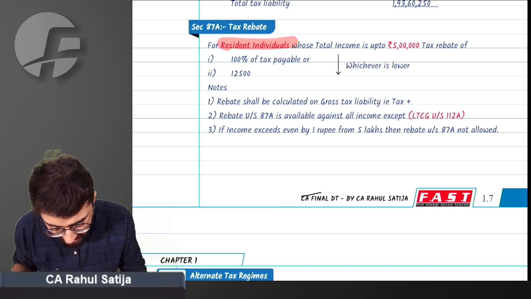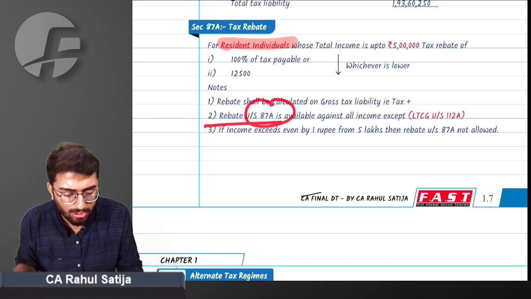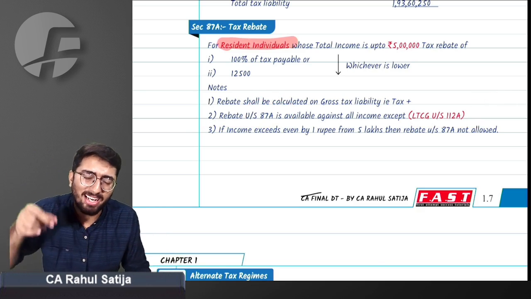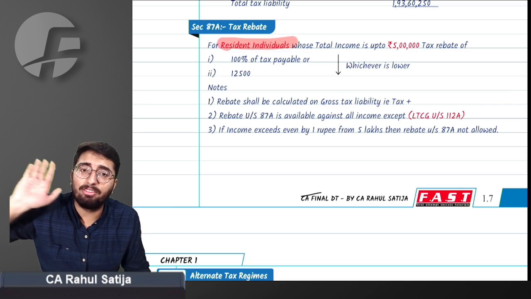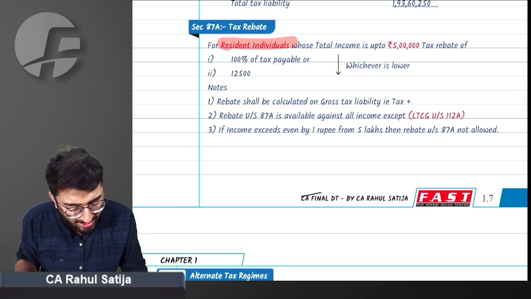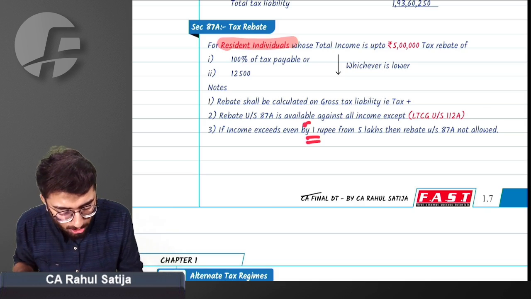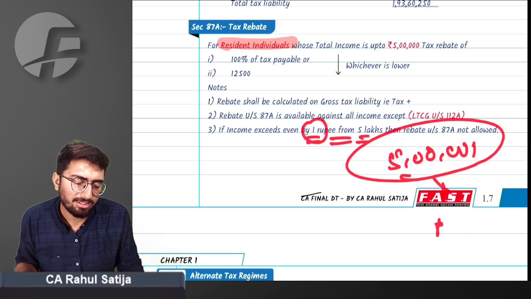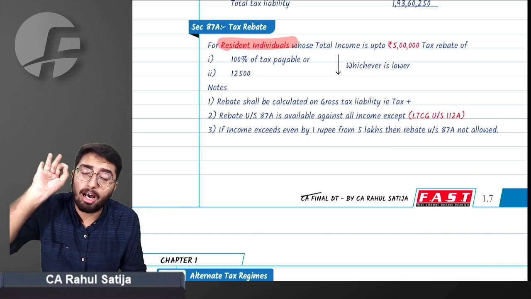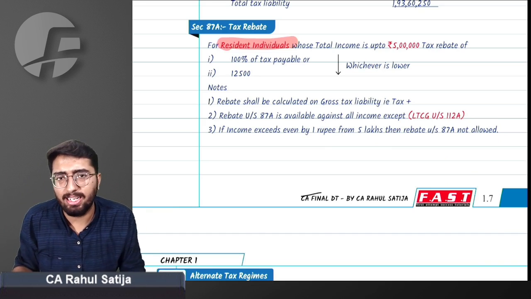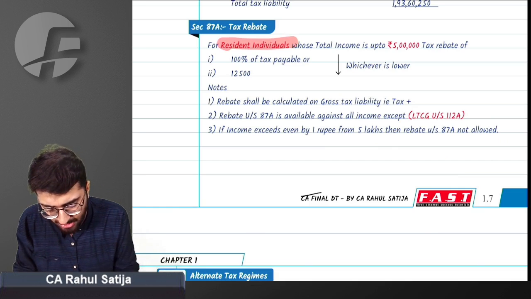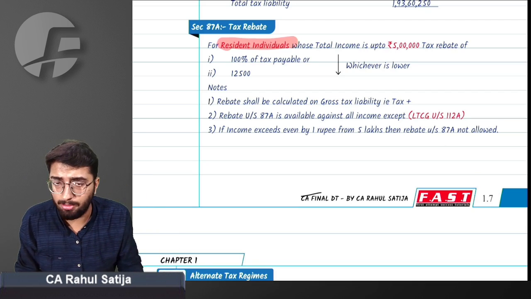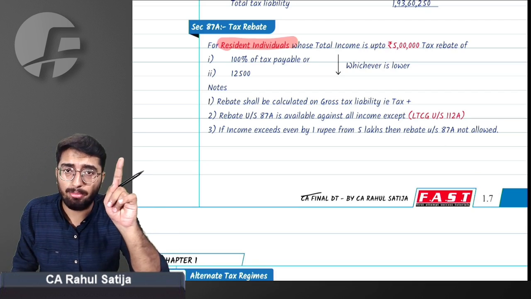Now, two things to be taken care of. This rebate is not available for income tax under section 112A. Any capital gain arising on account of 112A will not receive any rebate. Second thing, if income exceeds even by 1 rupee, like we have income of 5,00,001, no rebate is available. Only on income up to 5 lakh rupees are you entitled to rebate. And last thing, rebate is calculated on gross tax liability. You don't have to add education cess on tax payable. Rebate is given on gross tax liability.